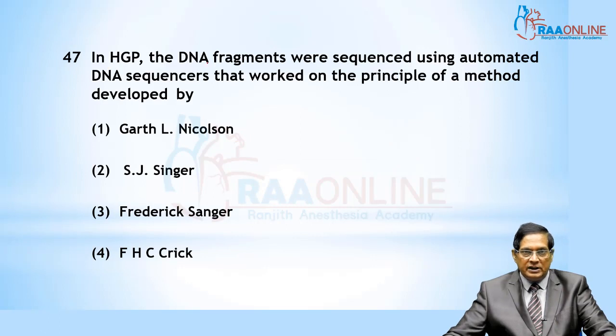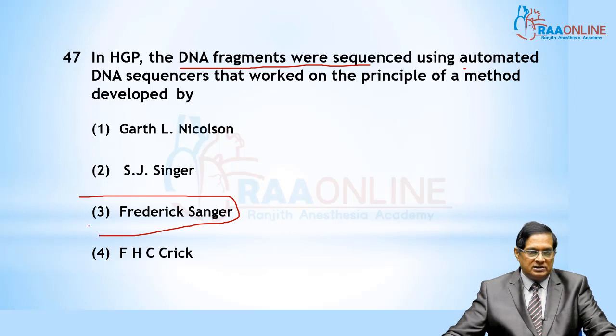In HGP, DNA fragments were sequenced automatically. That is an informative question: the automated sequencer was used by Frederick Sanger.